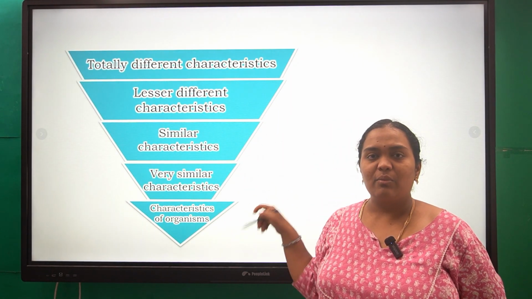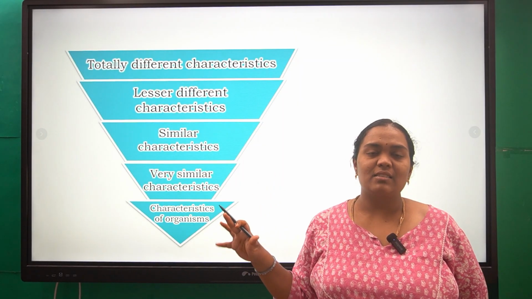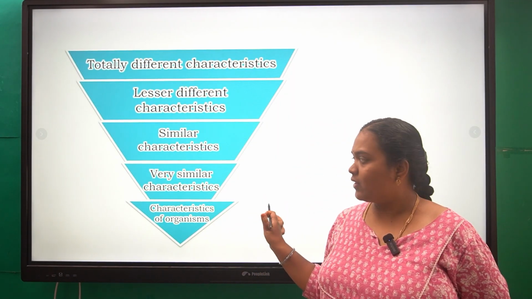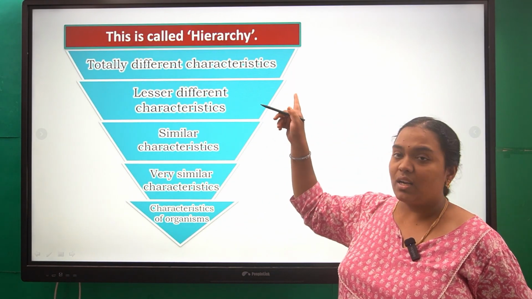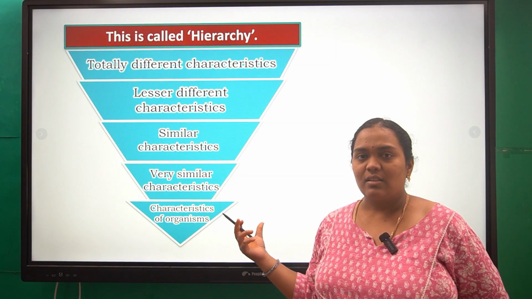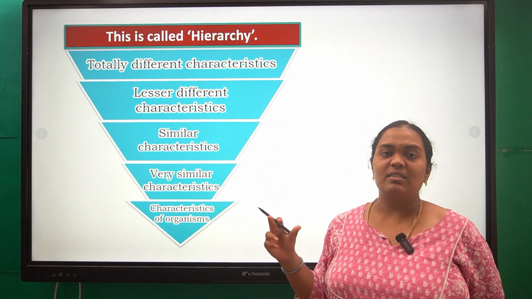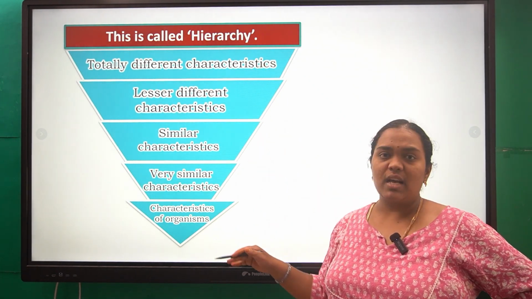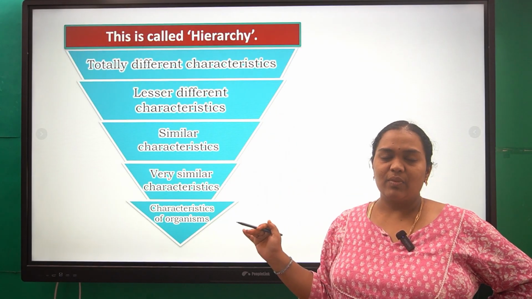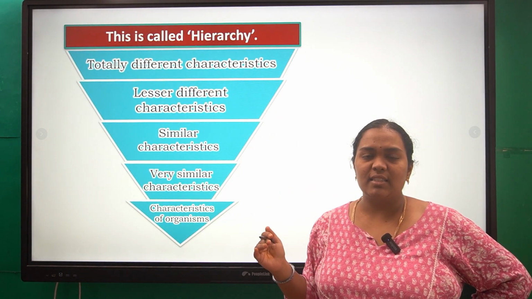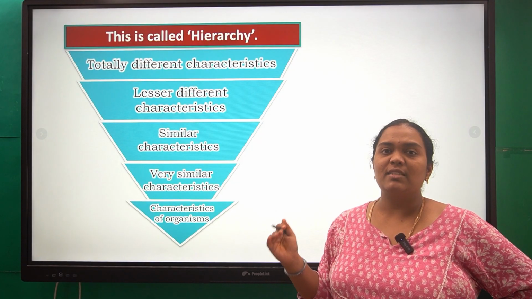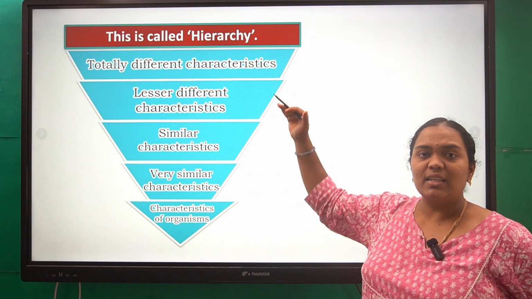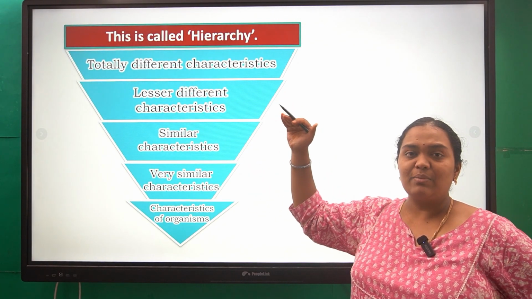Please note down this picture. Do represent it as an answer in your examination to fetch more marks. This is how, in this graph, it is very clear. This is called a hierarchy. Whenever you go from top to bottom of this hierarchy, the differences between the organisms decrease, whereas similarities or common features increase. Once you go from bottom to top in this chart, the common features decrease and dissimilarities increase.